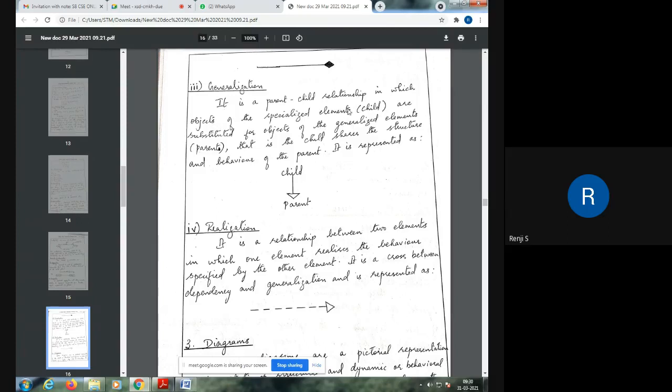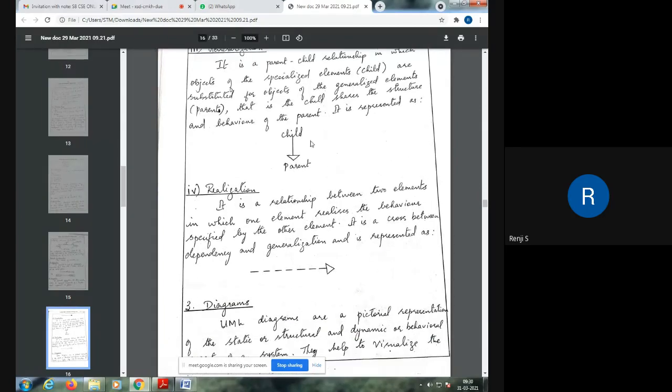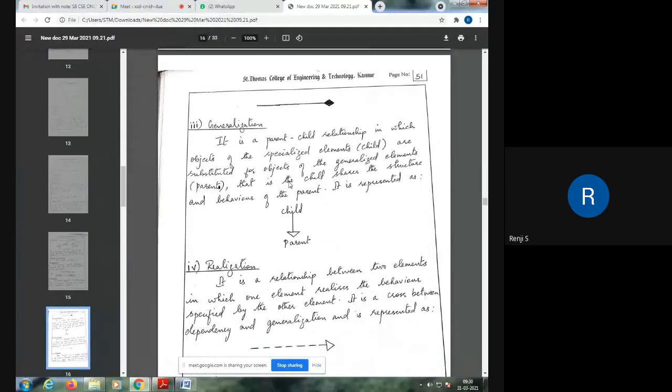It is a parent-child relationship, represented as a solid line with a hollow triangle at the end pointing to the parent. The child is called the specialized element because it has all the features of the parent plus some additional features. This child can be substituted for the parent because all features of the parent have been derived by the child also. That is the generalization relationship.